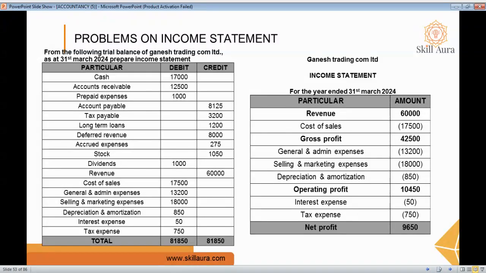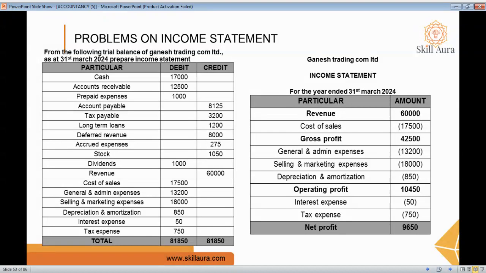So your revenue comes first, then the operating expenses. General and administrative expenses and selling and marketing expenses come under indirect operating cost, and depreciation and amortization also come under indirect operating cost. Interest and tax come under indirect non-operating cost. So with this help, we first analyze what topics come under the income statement. After that, we have to prepare it.